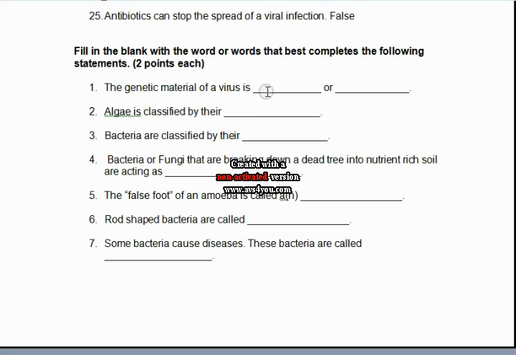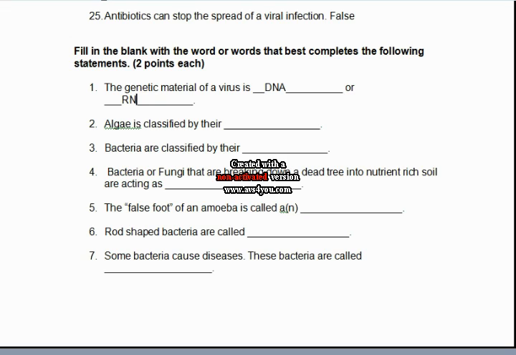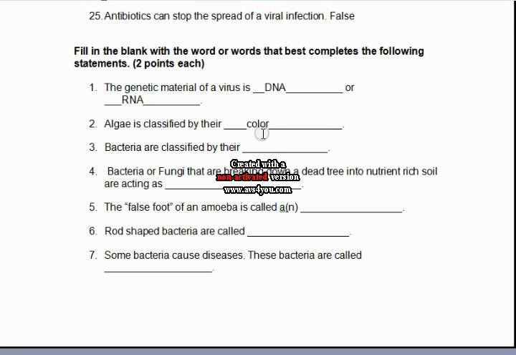Fill in the blank. The genetic material of a virus is blank or blank. DNA or RNA. Algae is classified by their blank. Color. Bacteria are classified by their blank.